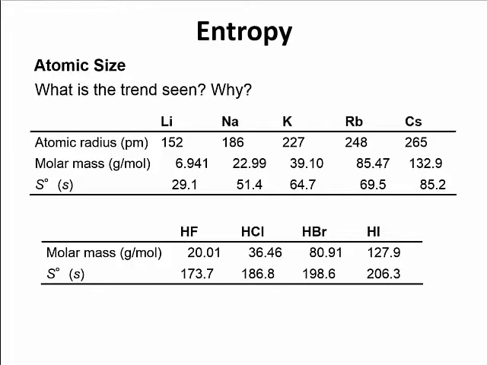But if we look at the size of those molecules, HI is going to be larger than HF because the iodine is going to have a larger radius than the fluorine. Okay, so if we strictly look at atomic size, as atomic radius goes up, entropy goes up. So why is that happening? Well, it turns out that the energy levels within an atom get closer and closer together as we get to larger atoms. Because of that, we actually get more microstates, which means an increase in entropy.